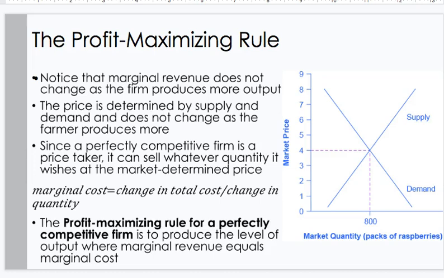The profit maximizing rule. Notice that the marginal revenue does not change as the firm produces more. The price is determined by supply and demand and does not change as the farmer produces more. Since a perfectly competitive firm is a price taker, it can sell whatever quantity it wishes at the market-determined price. Marginal cost is equal to the change in total cost divided by the change in quantity. The profit maximizing rule for a perfectly competitive firm is to produce at the level of output where marginal revenue equals marginal cost.